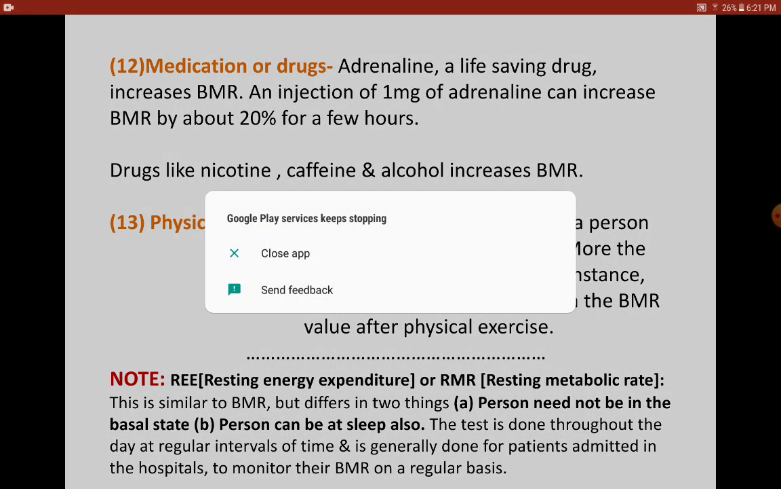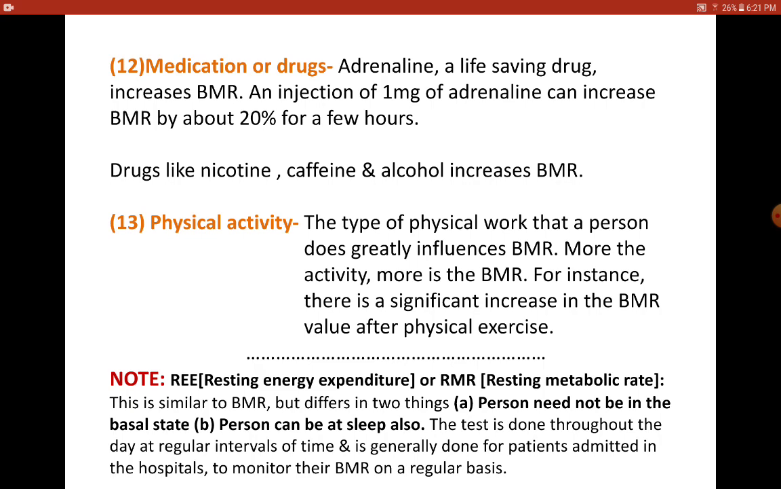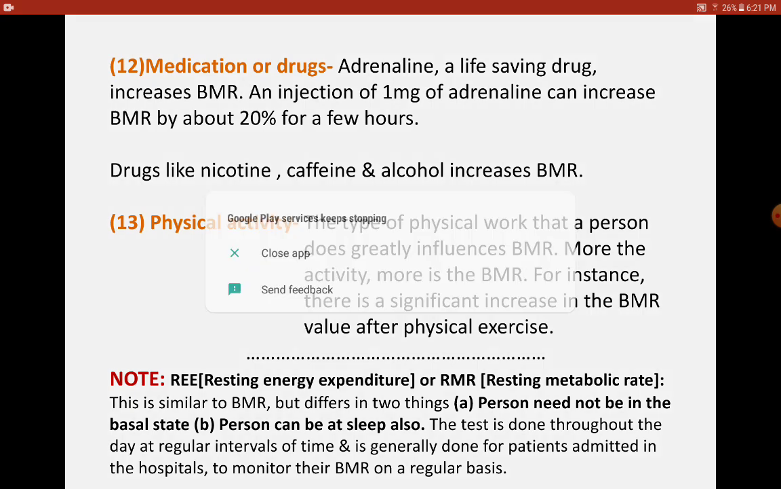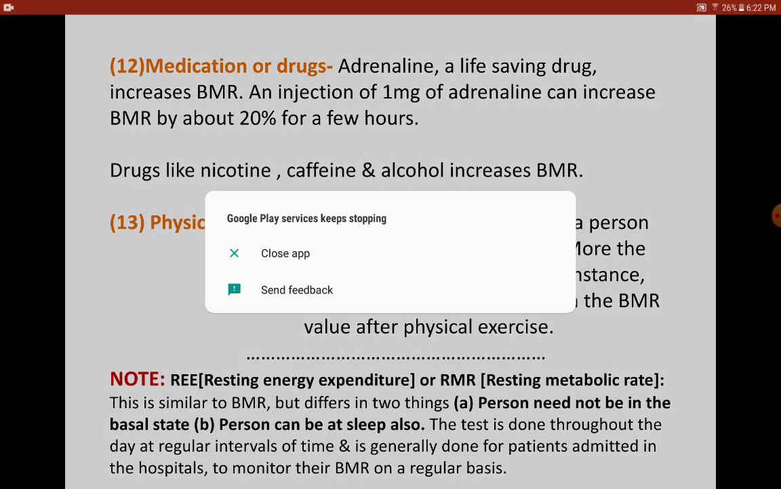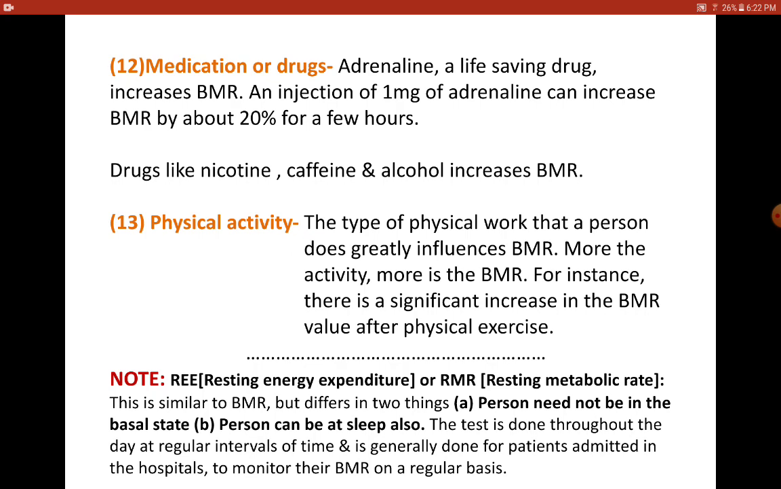Now why is it required? Adrenaline, why did I say it is a life-saving drug? When a person's heartbeat is coming very low, then in order to get back the person's heartbeat, the adrenaline is injected directly onto the chest of the person so that it accelerates the heartbeat. So that's how BMR increases. And drugs like nicotine, caffeine and even alcohol increase BMR.